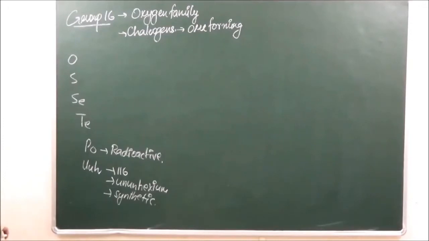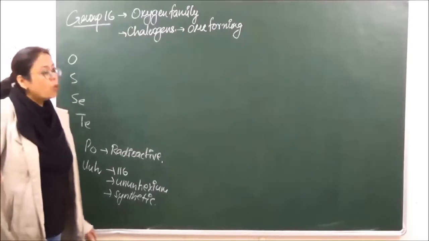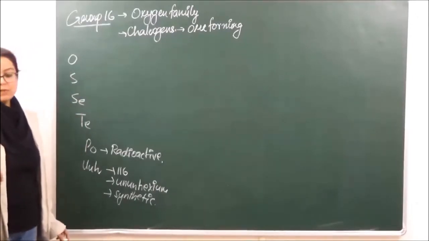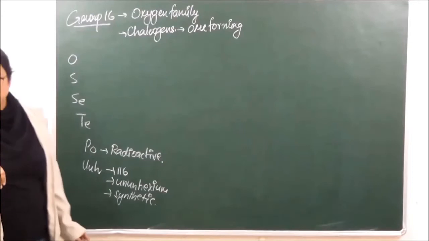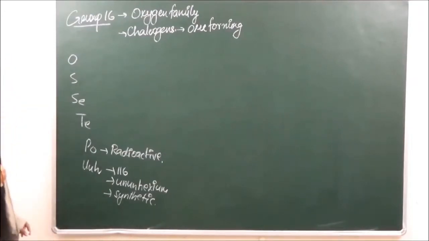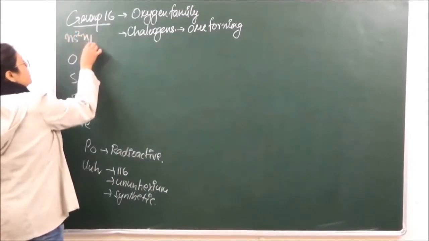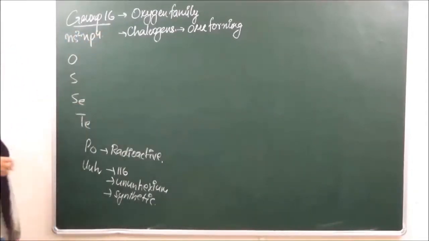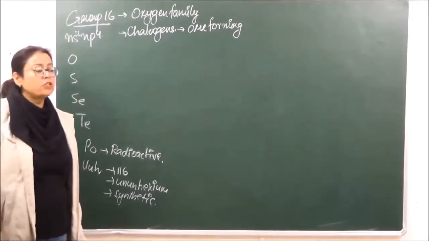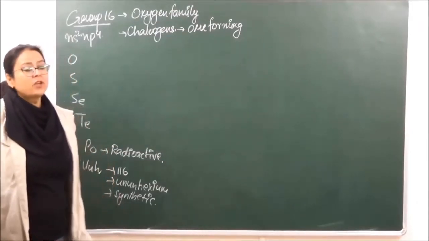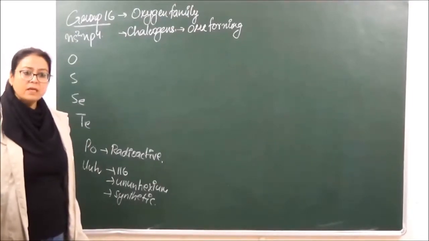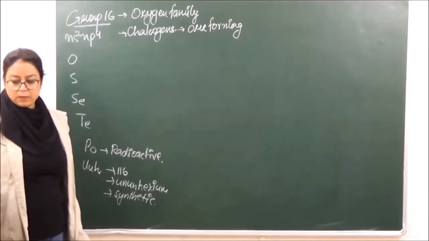Now, except for polonium and unhexium, all of these, that is oxygen, sulfur, selenium, and tellurium, all the four they are going to form ores. That is the reason why they are known as chalcogens, right? Now, these are p block elements with general electronic configuration of ns2 np4. Why do we call them as p block elements? That is because the differentiating electron or the last electron is going to enter into the np shell. ठीक है? That is why they are known as p block elements.